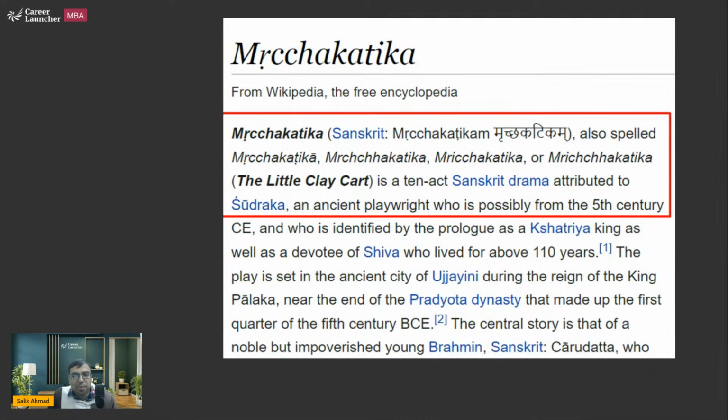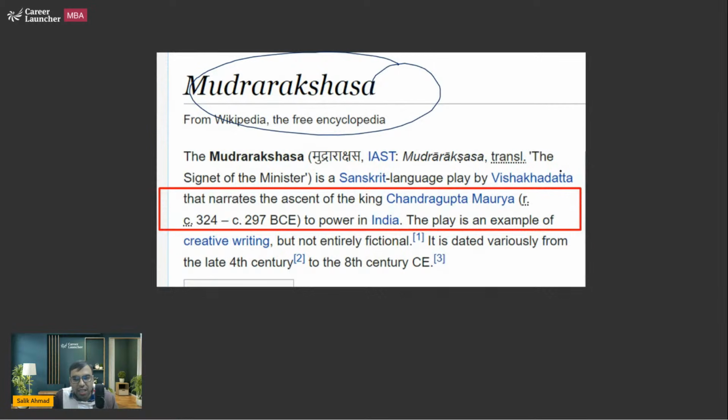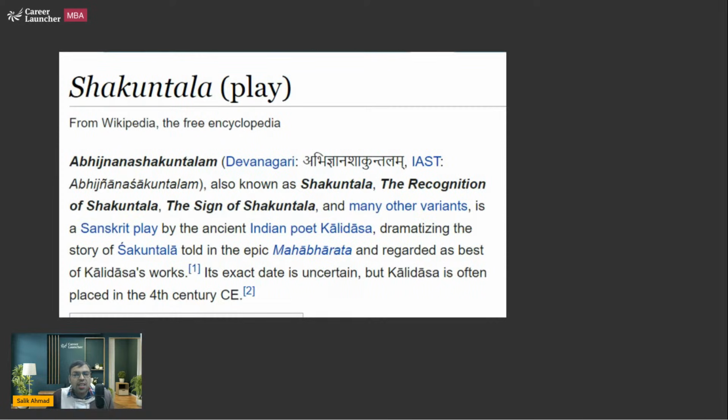Okay. Mricchakatika, the Little Clay Cart, is actually written by Sudraka, right? So you can read about it in detail. Similarly, Mudra Rakshasa by Vishakha Dutt narrates the ascent of the king Chandragupta Maurya coming to power. That is written as a story by Vishakha Dutt. Similarly, we have Abhigyan Shakuntalam, very famous, written by Kalidas. Kalidas has actually written a lot of books, and I'm sure you must have heard his name.